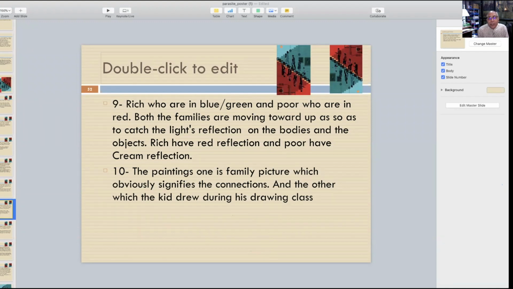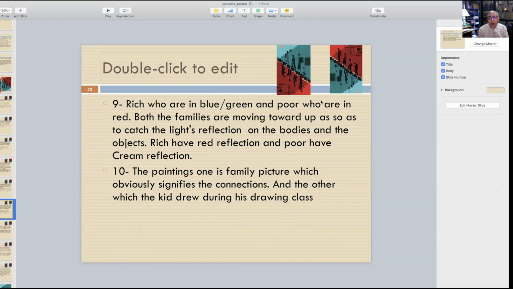one is a family picture. In the backside you also see these two small paintings. Over there, when the rich people are climbing on their wall, there are two paintings. So the painting, one of the family picture, obviously signifies the connection, which is also shown in the film. This guy is watching their family portrait. And the other, which the kid drew during the drawing class. So both the paintings are displayed over here, which is a kind of luxury for rich people, to have a painting on the wall.